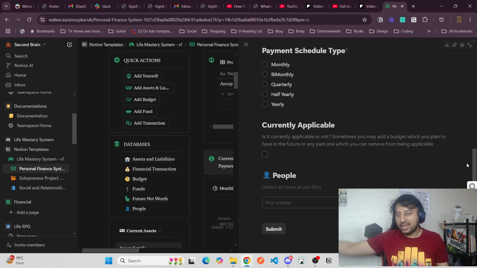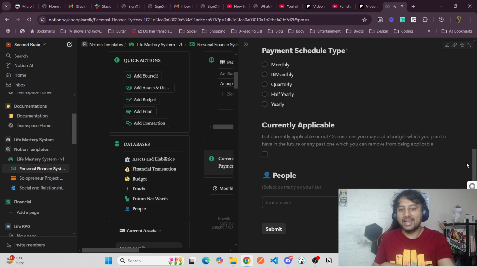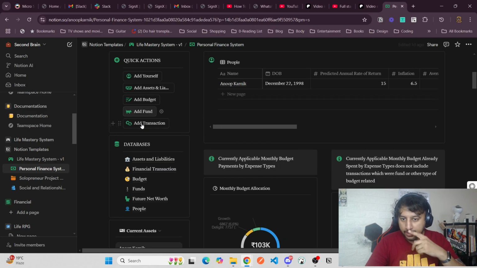Maybe you may add it again, like some subscription you had but now you want to remove. So don't delete that, instead just remove it from currently applicable, and then again add the people, add yourself in the people.